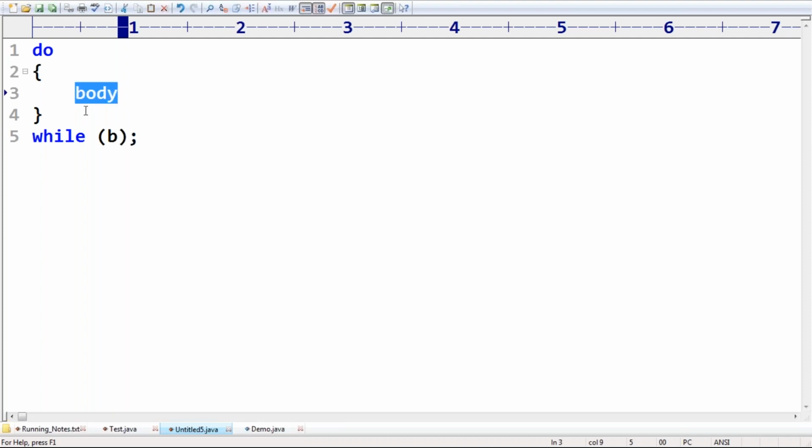So when will the loop body be executed? The loop body will be executed at least once. First it executes the loop body and then the condition. If the condition is true, again it will execute the body. Once the condition fails, immediately it will stop. Remember, right? Any doubt? This is the syntax of do while loop.